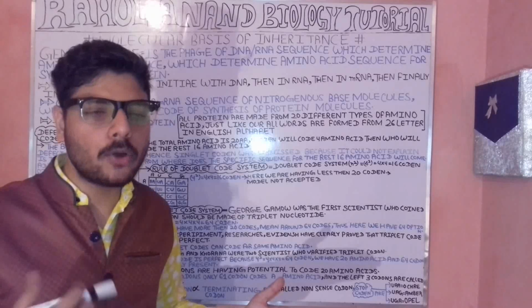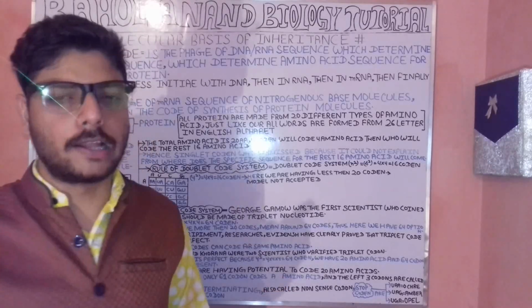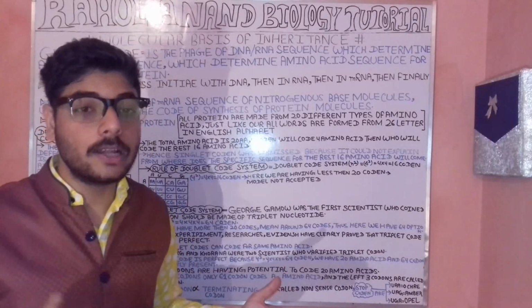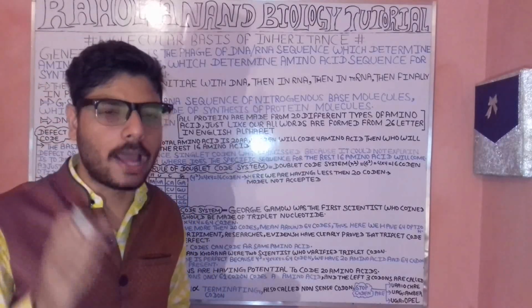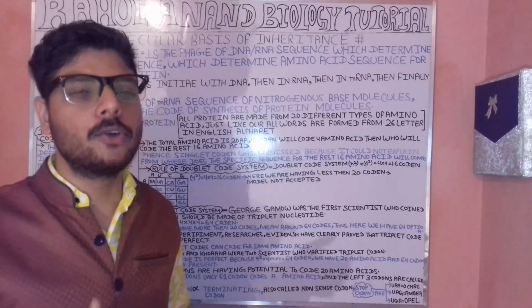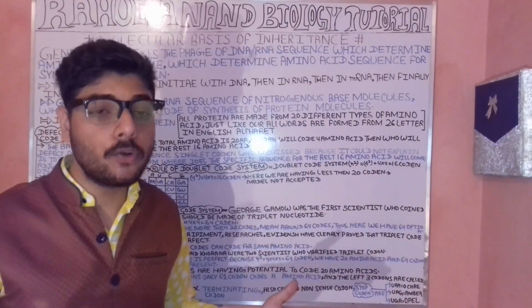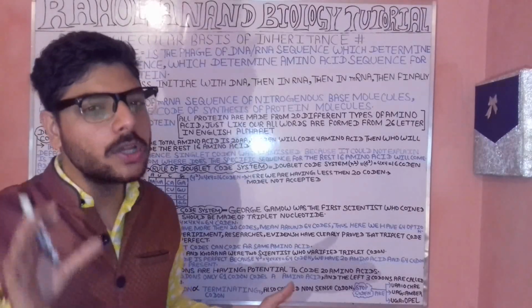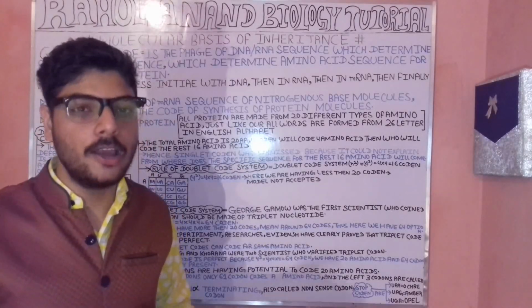When we are applying the formula for the triplet codon, it is 4 to the power n, where the value of n will be 3. As a result, 4 into 4 into 4 is equal to 64 codons in nature. So 64 codons means more than 20 codons. It means that we have 64 different types of options.